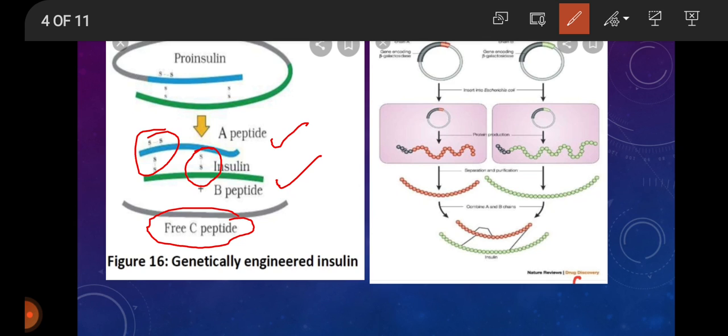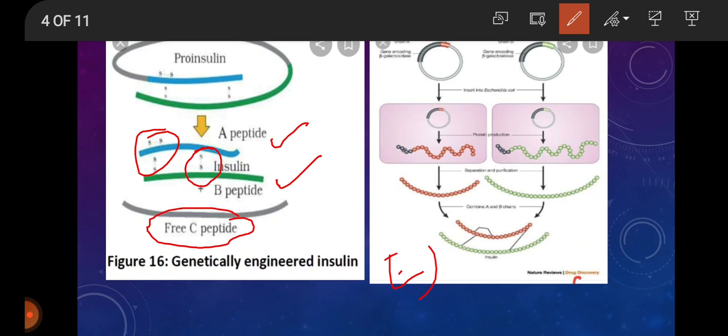Slaughtering of animals is not ethical. There is a potential of immune response in humans against the administered insulin which is derived from animals. There is a possibility of slaughtered animals being infested with some pathogen which may contaminate insulin. So, after that, production of insulin by recombinant DNA technology was achieved by the American company Eli Lilly.